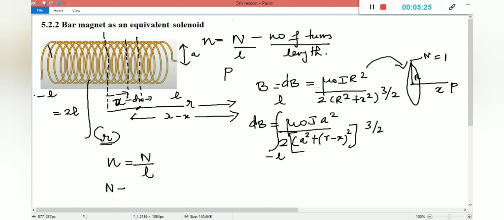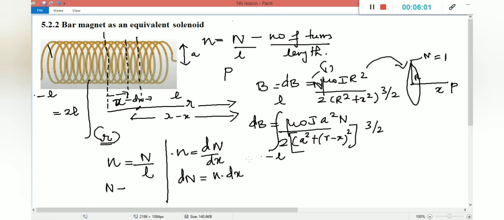So here, if I put 1, the value is 1, right? For this equation, I have to include the total number of turns, that is capital N. So we are going to calculate the capital N value. See, from this coil, what is our consideration? We consider only dx. So within the element dx, I am going to calculate the N value. So small n is equal to capital N divided by dx. That is very, very important. So I can write dN is equal to n into dx.